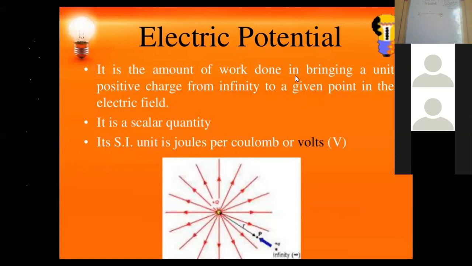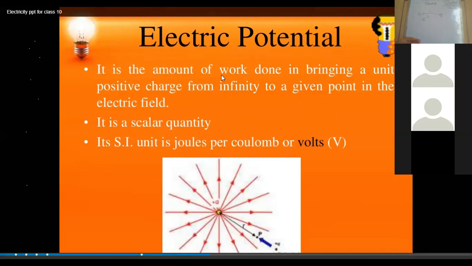The potential difference between two points A and B on a conductor is defined as the amount of work done in bringing a unit charge from A to B. If we want 1 unit charge, or 1 coulomb of charge, to move from A to B, then the work done in moving it is said to be the electric potential.